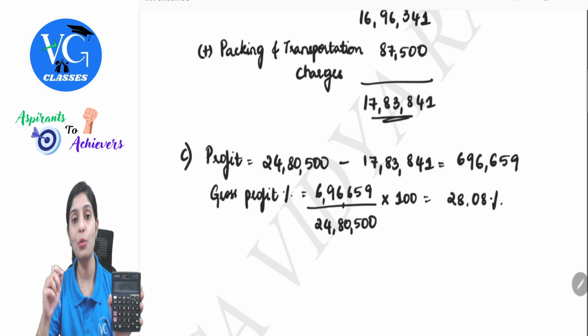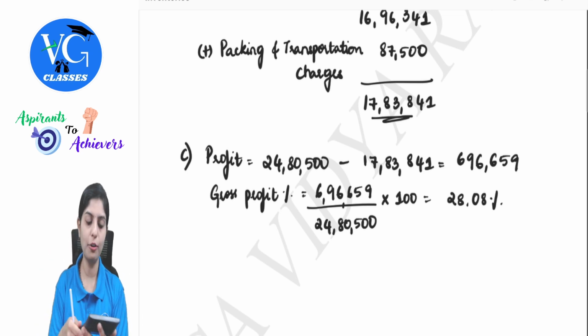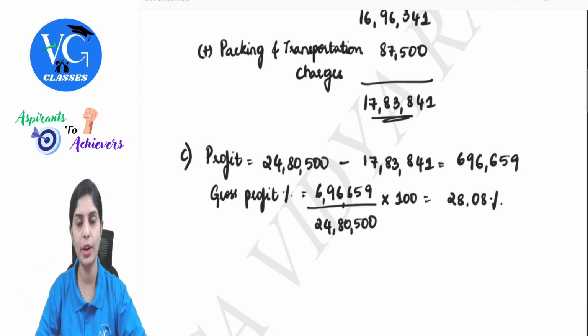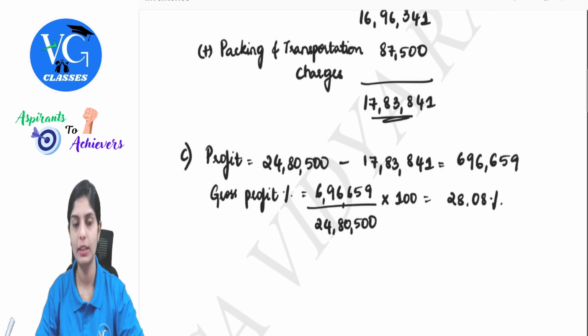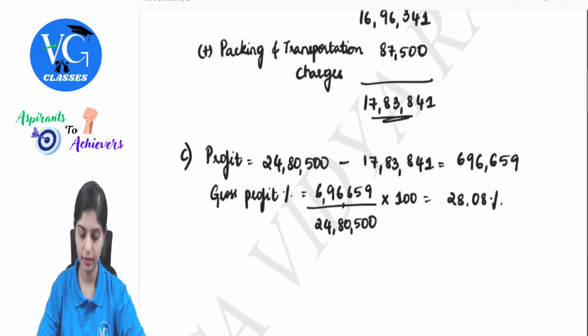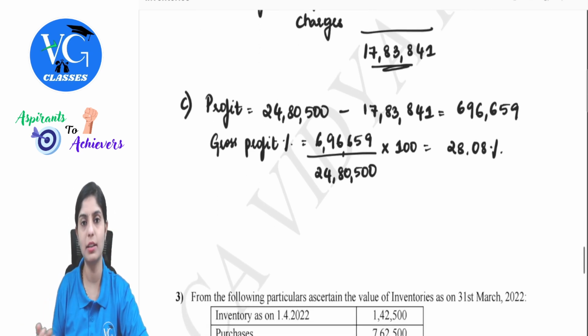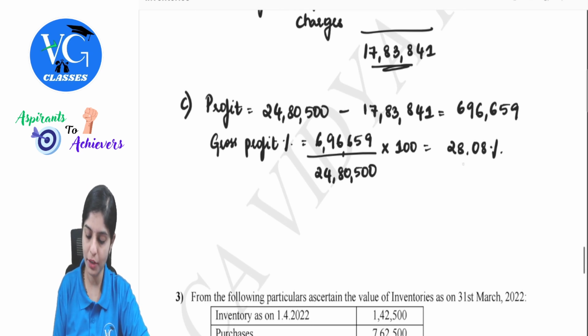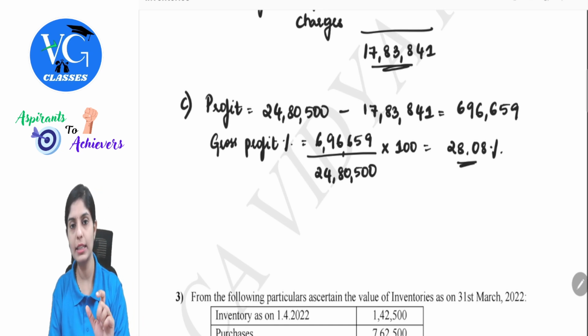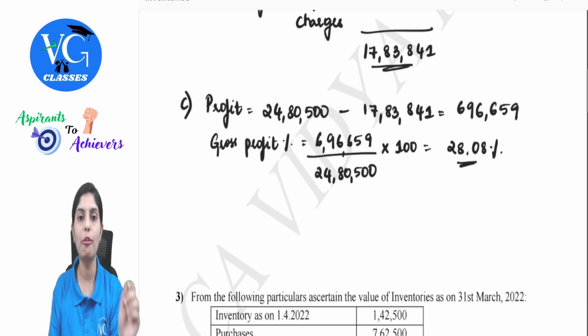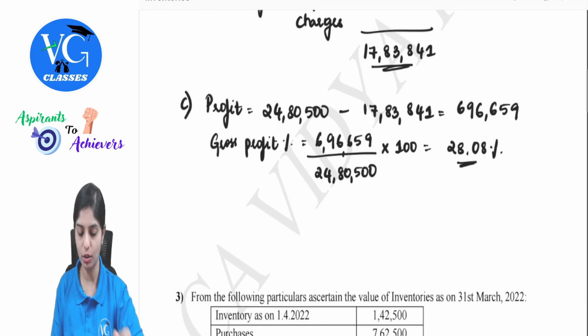See, here we are getting a whole decimals, so you should round it off to 2 points. Therefore, we have taken 28.08. If the continuing number is the next whole number, we will again round it off. This is nothing but a mathematical principle which we generally follow. So what we have got here is the gross profit percentage. Now using this, I will eliminate the profit element involved in closing stock.